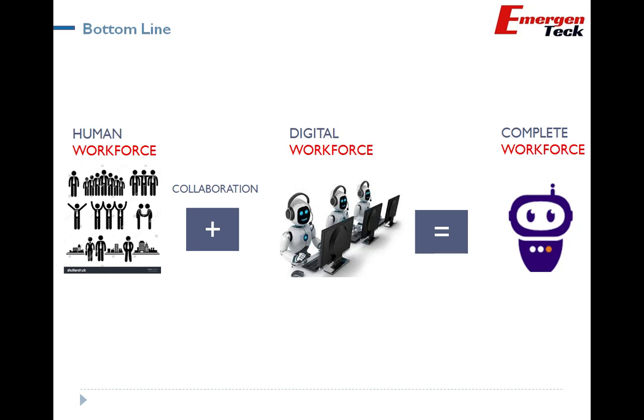Wherever we are trying to scale our business operation with a human workforce, probably we need to look from a different angle and from a fresh perspective of creating a complete workforce, with good collaboration between the human workforce and the digital workforce. That will really help the human workforce to think strategically and help the customer solve their true problem. So this is all about where RPA is applicable.